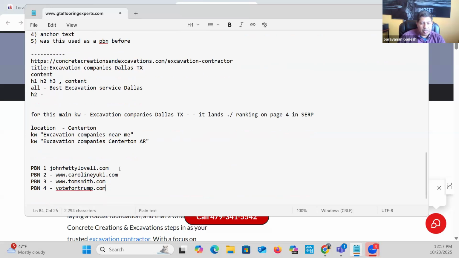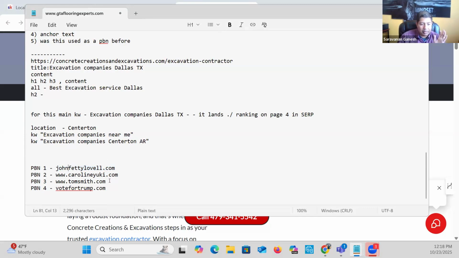Now, just what's natural, okay? In Google's eyes, as much as possible, we want to keep it clean and natural, right? So what that means is we bought these domains because they have good backlinks going into them. They may have had content in the past about somebody named Joan Fetty Labelle, whatever, right?